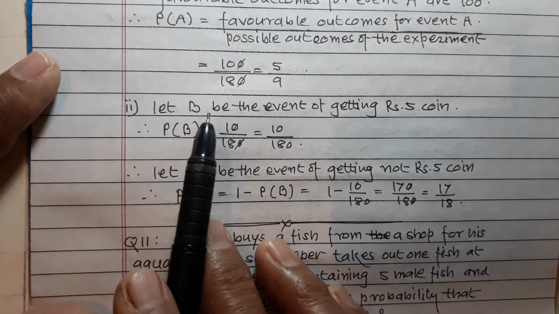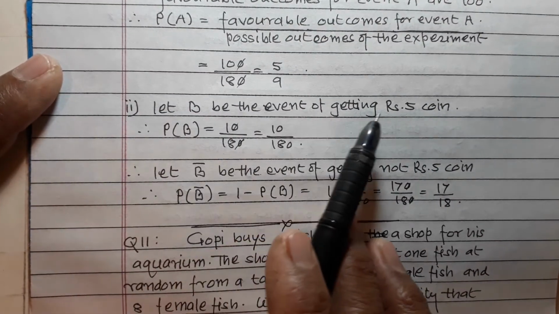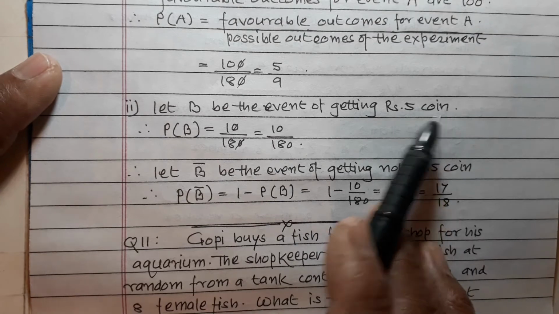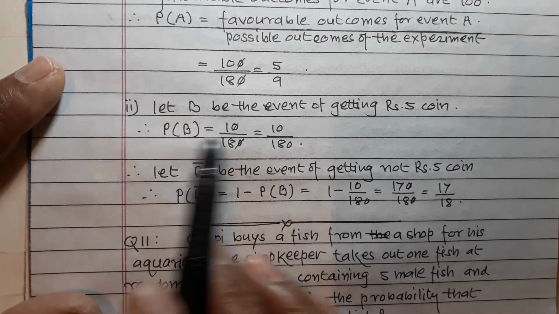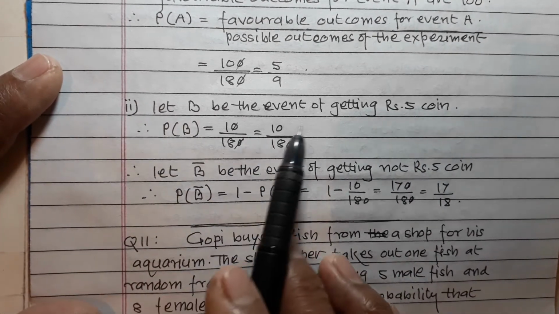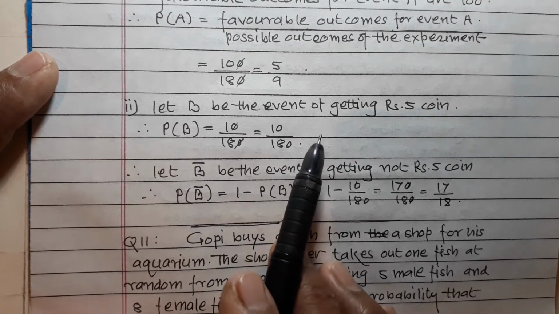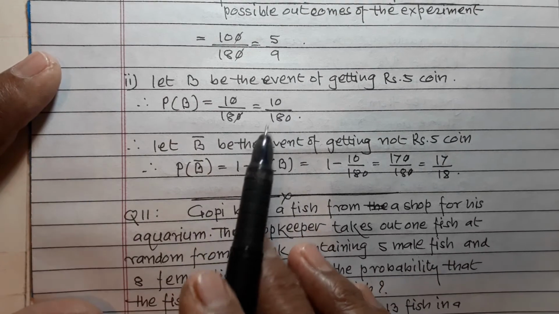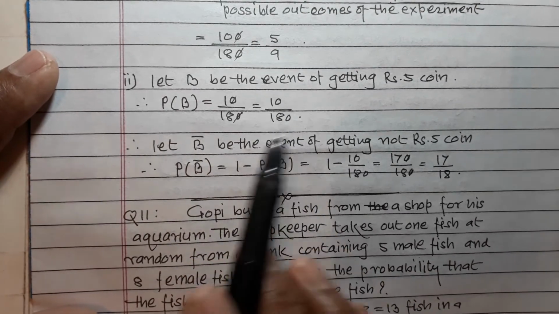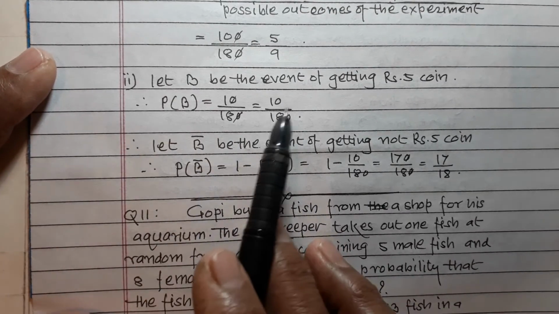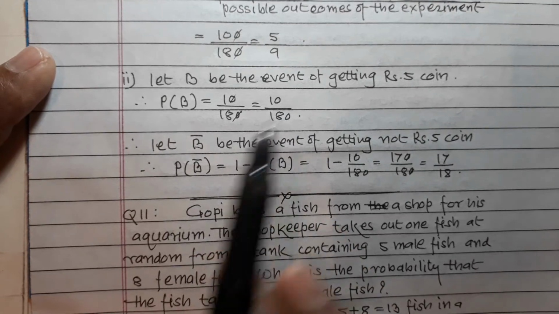Let B be the event of getting 5 rupees coins. So P(B) is equal to 10 upon 180, which is equal to 1 upon 18, but for calculation purposes I keep this as it is.